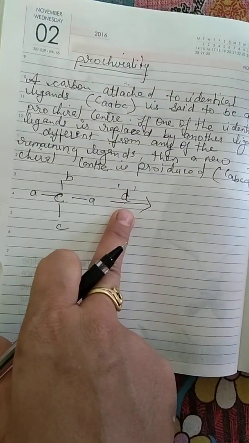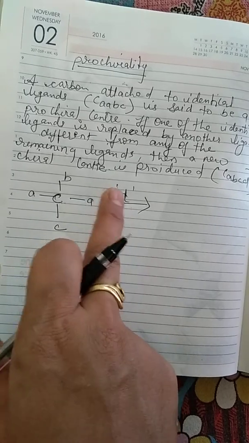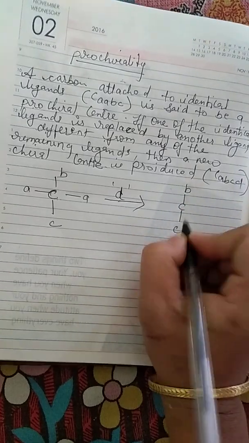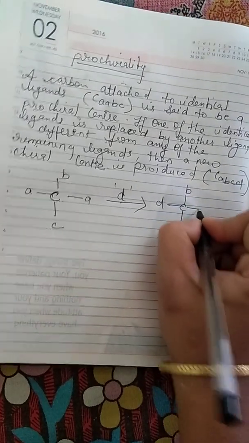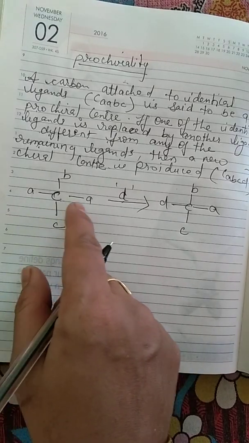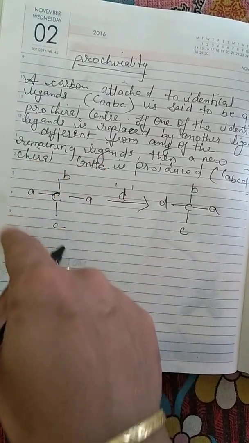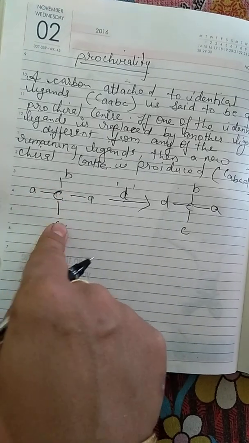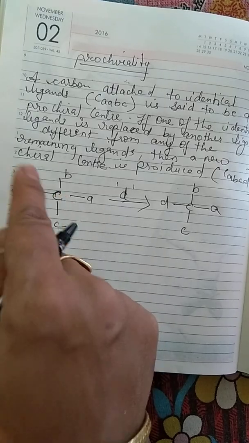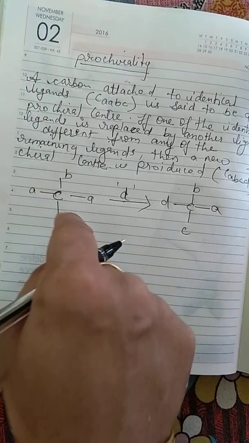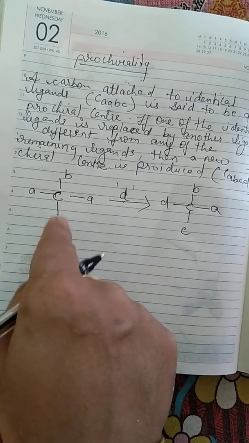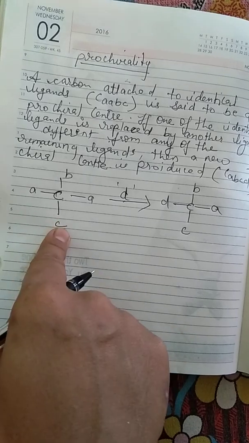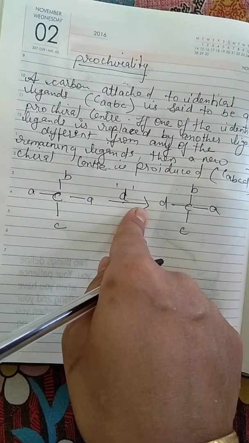One of these two identical ligands gets replaced by D in this manner: B, C, D and A. On undergoing reaction of this prochiral molecule, this carbon is called a prochiral carbon and this molecule is said to be prochiral. So we react this prochiral molecule with D, which is any ligand.